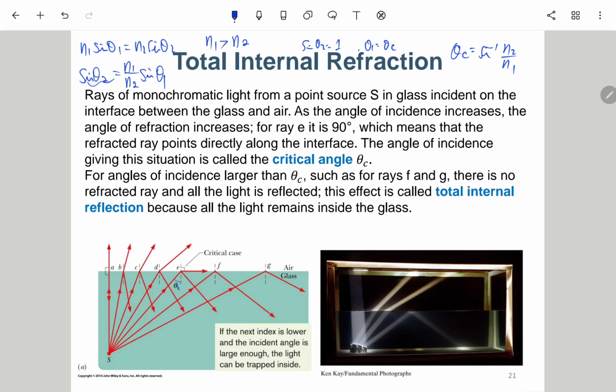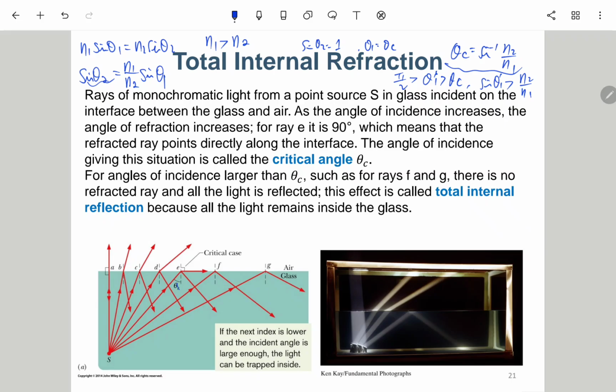Okay, so if theta 1 is larger than theta c and is smaller than pi over 2, in this case sine of theta 1 will be larger than n2 over n1.